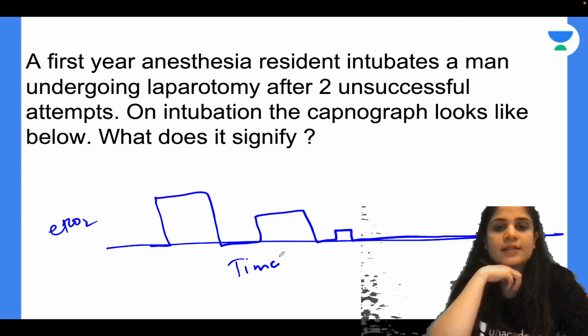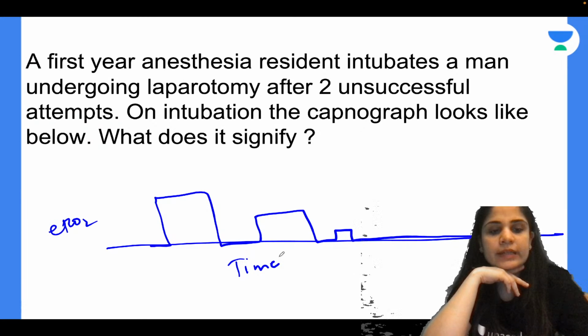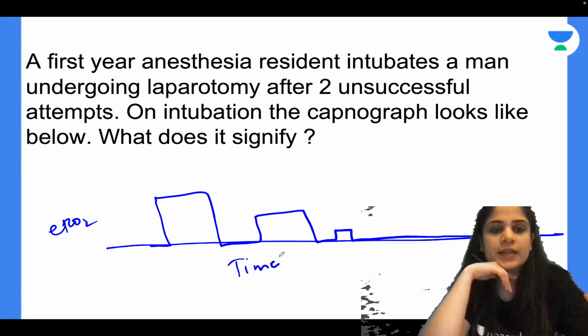A first-year anesthesia resident intubates a man undergoing laparotomy after 2 unsuccessful attempts. On intubation, the capnograph looks like below. What does it signify?